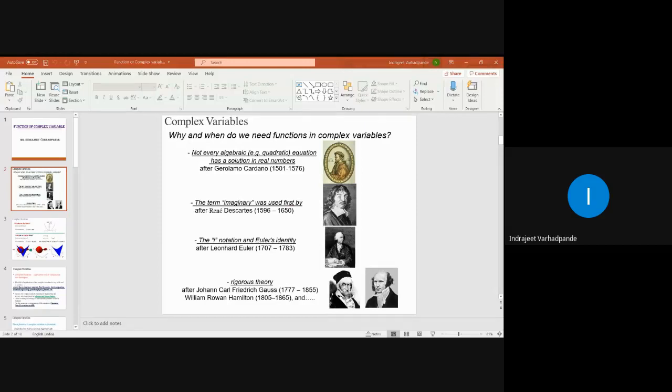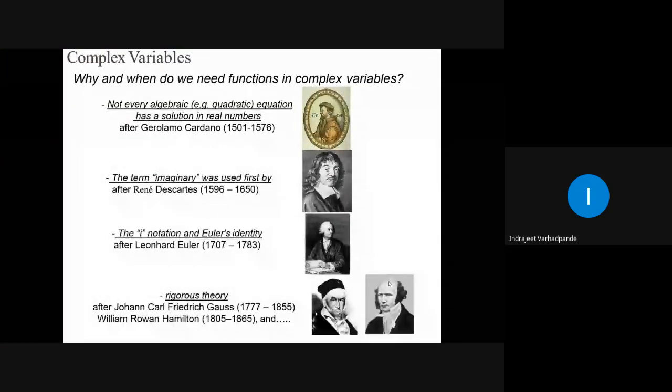and there was a need to define the complex number, because the square root of a negative number was not defined. So accordingly we introduced the imaginary number. So when and why do we need the complex variable? What was the necessity for defining the complex variable? Every algebraic or quadratic equation has a solution in real numbers, but after this there was a need to define the function of a complex variable.